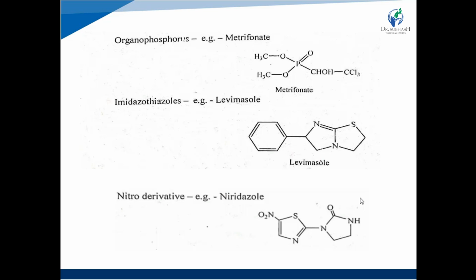Now, what is an organophosphorus compound? It is an organic compound containing a phosphorus atom. See in the metrifonate structure there is the presence of a phosphorus atom, right?